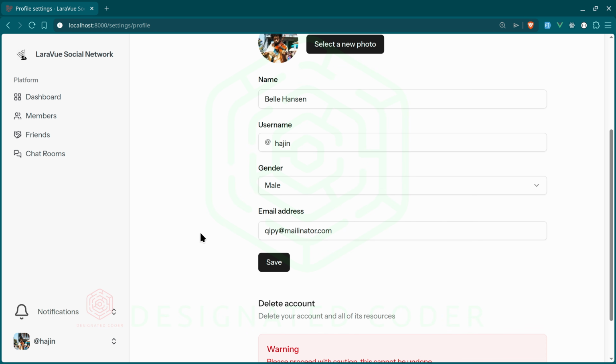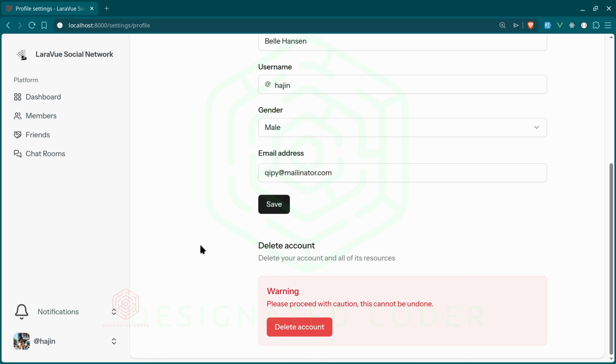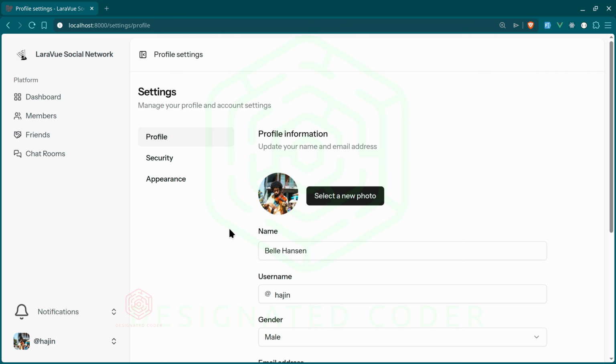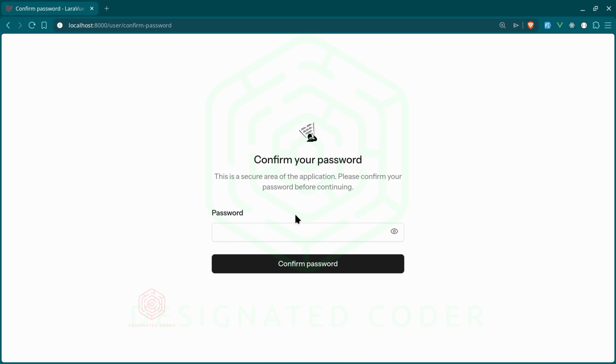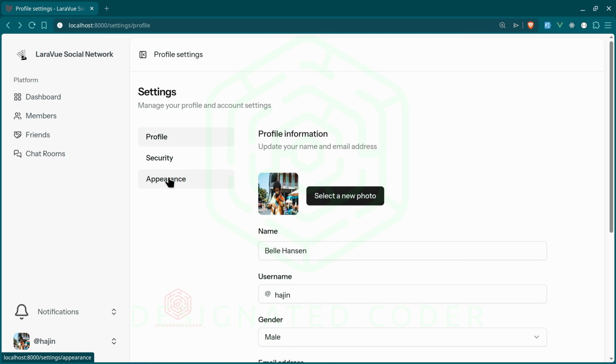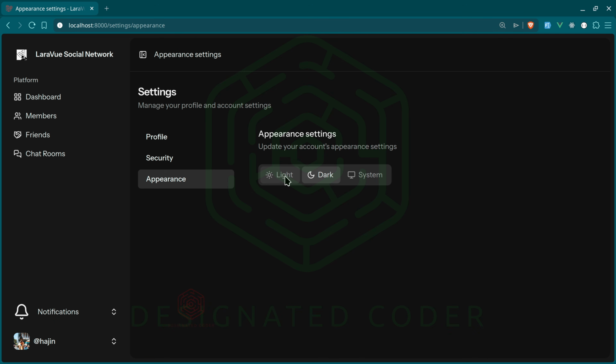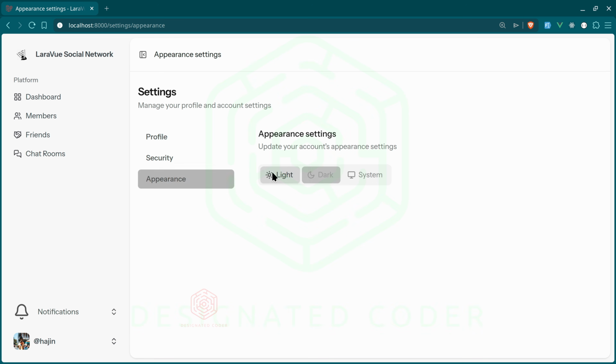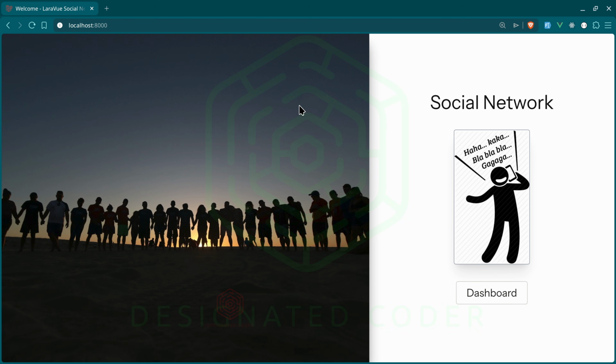And I just pretty much copied the same sort of Jetstream thing that we had going on with that. And again, with the default settings, you can delete the account and update. You can also do the token system to set up security tokens. And you can also change from light mode to dark mode and have that be your thing. And that's pretty much it. That's really what I wanted to show you.